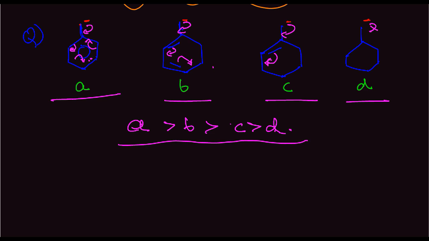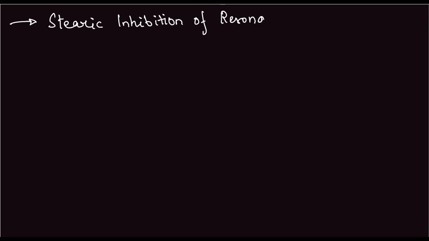Now that we know how to determine acidic strength, we are going to look at an exception to this, which is used very commonly in the examination to confuse the students. So the topic is steric inhibition of resonance. Now, what is steric inhibition of resonance?